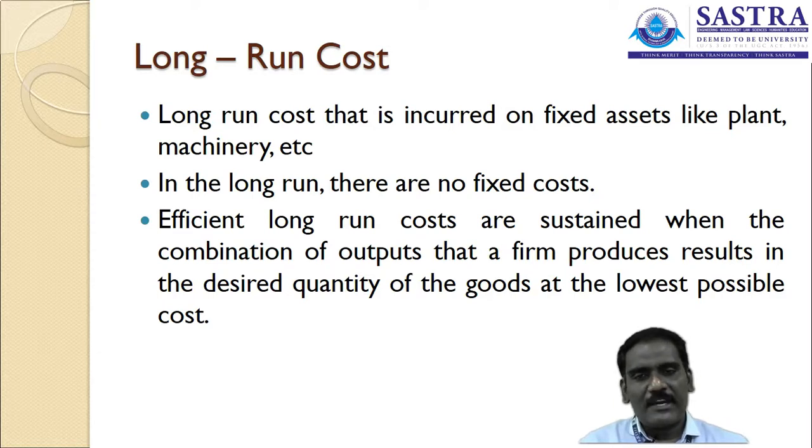For that purpose we use these capital assets, which come under the category of long-term cost. The long-term cost is the kind of fixed assets we buy for fulfilling the objectives and requirements of the organization.